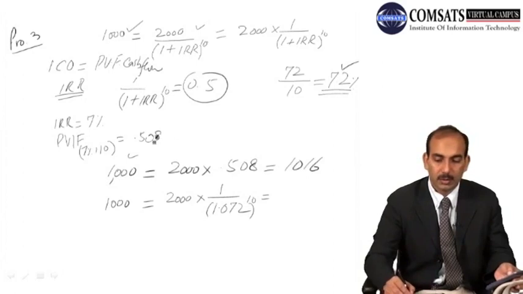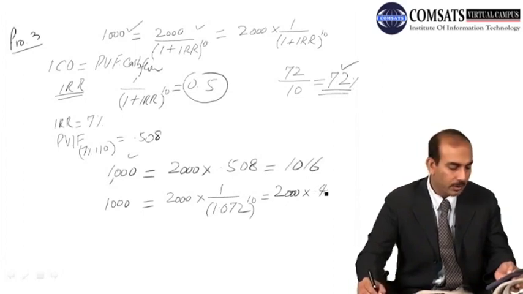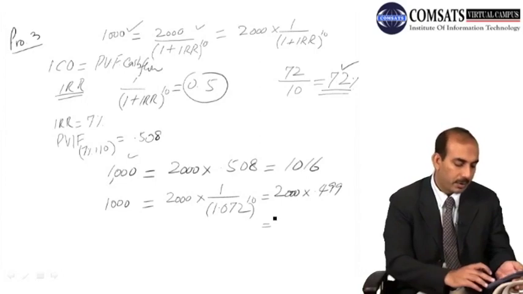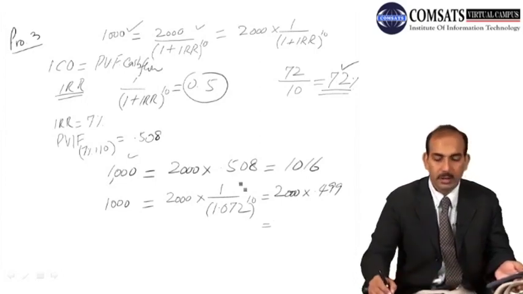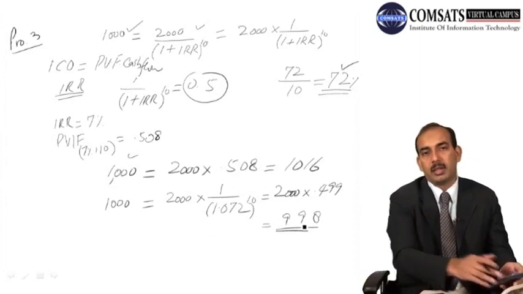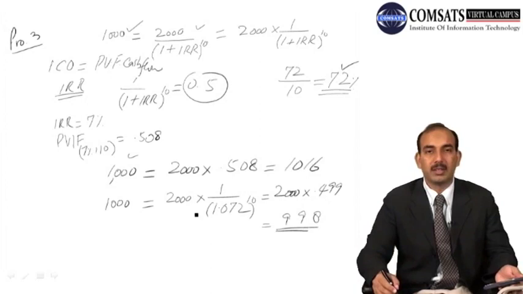So अगर हम इसको राउंड करके लिखें तो it would be 2000 into 0.499, and if you multiply it to 2000 it will become 998. So we can see that 7.2% is much closer to the initial investment of 1000.